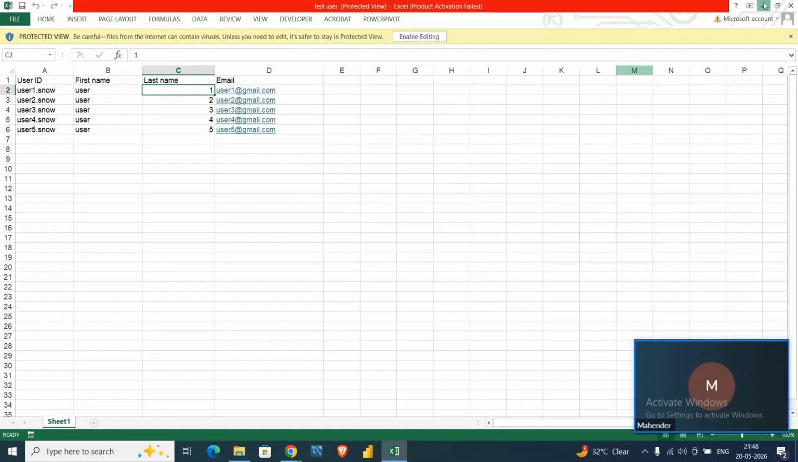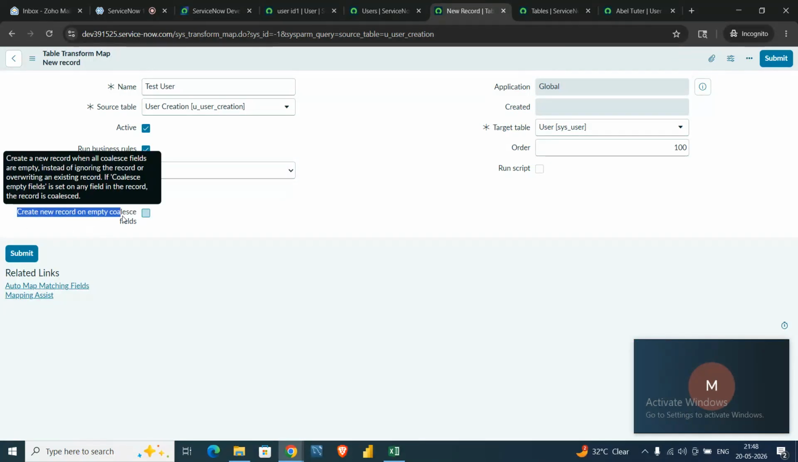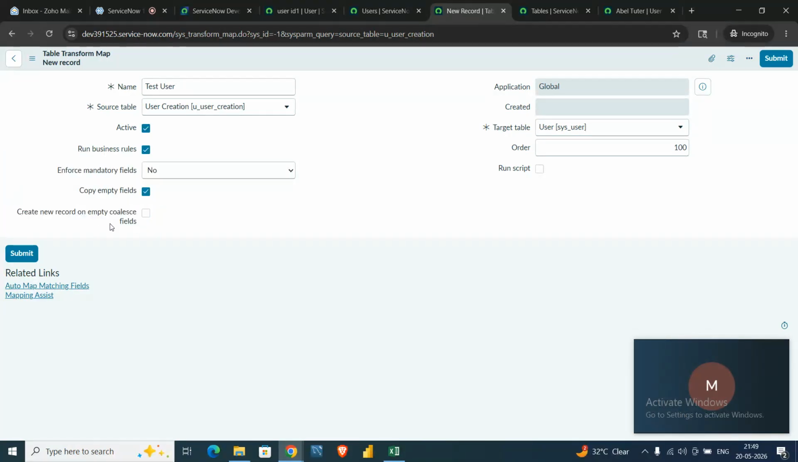Okay, right, got it. Why this one is like, if there are any empty fields, we have to click on that. And similarly, another one is create new record on empty college field. So let me tell you first what is college field.